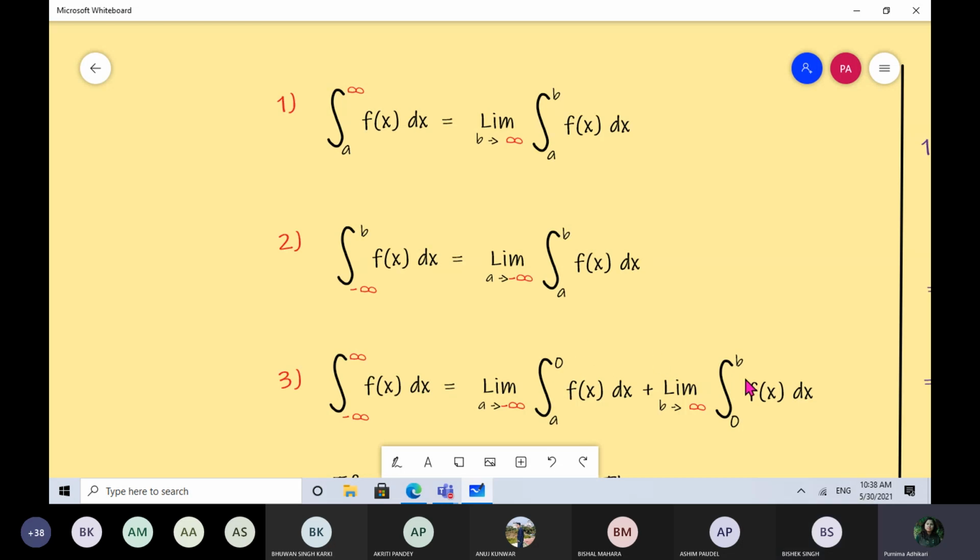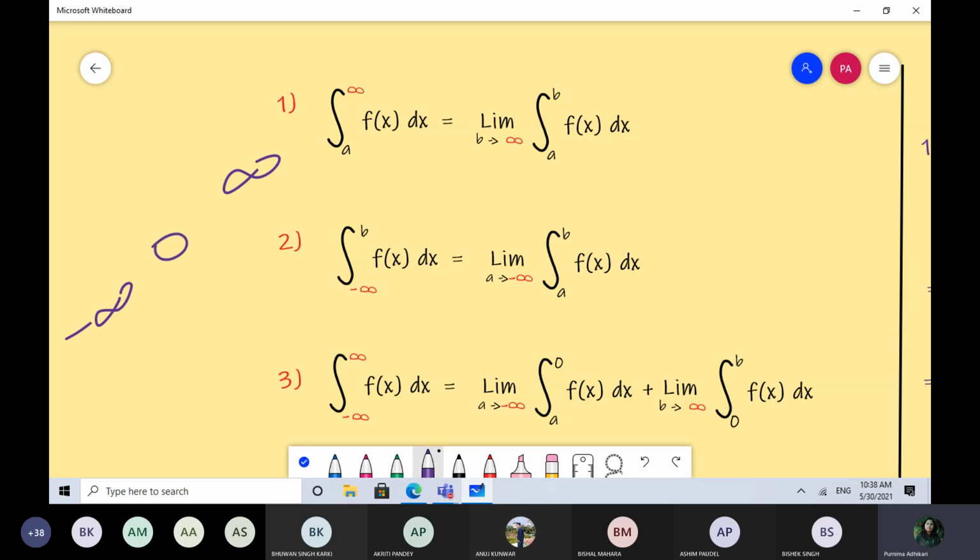दुईटा पार्टमा डिवाइड गर्दा, you remember the properties of definite integral. हाम्रो के थियो? a to b f of x dx can be written as a to c f of x dx plus c to b f of x dx. Same concept हामीले यहाँ use गरेको, where you know that minus infinity र infinity को बीचमा एउटा zero lie गर्छ, हैन? So you can break your integral into two parts. You can say that your first part is minus infinity to 0 and the second part is 0 to infinity.